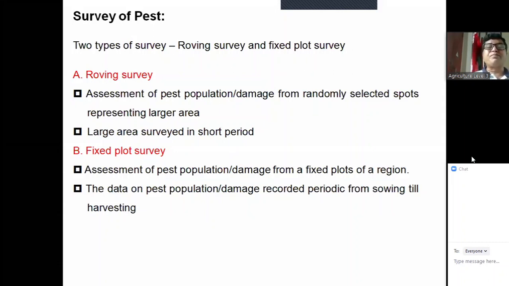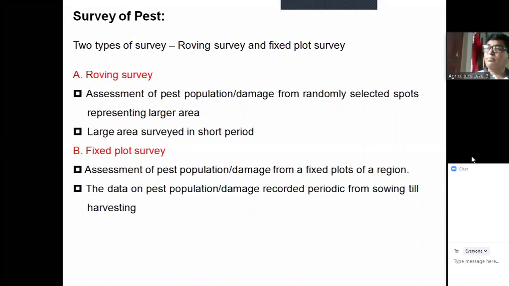And fixed plot survey: assessment of the pest population or damage from fixed plots of a region. Say for example, Mymensingh region, from certain parts of the BU, if we survey, then this is called fixed plot survey. The data on the pest population or damage is recorded periodically from sowing till harvesting. Periodic. Data will be collected from a particular area. So how can we compare among the different times of a period? Say for example, January to December, 12 months. We can compare every month with each other.